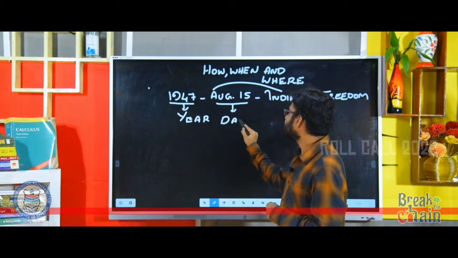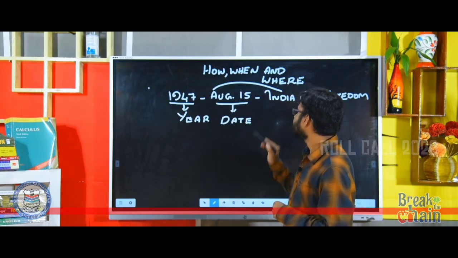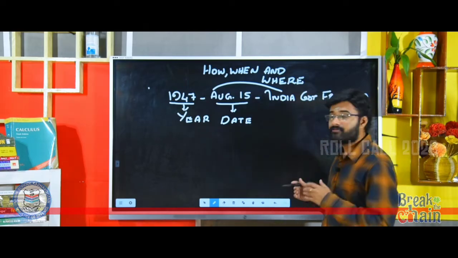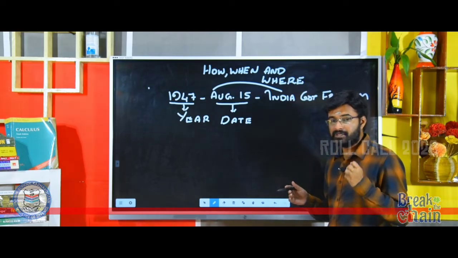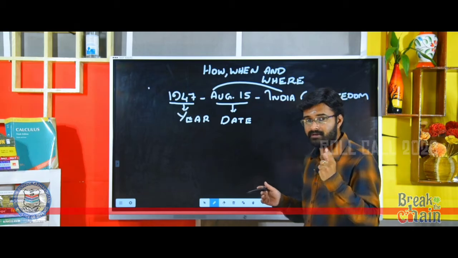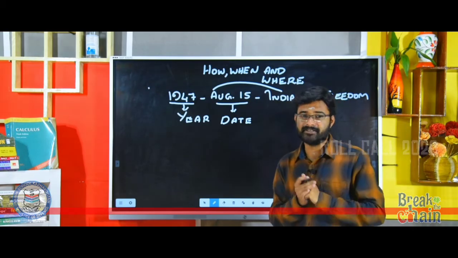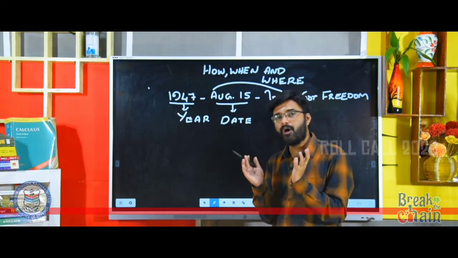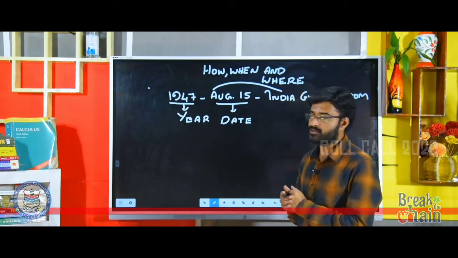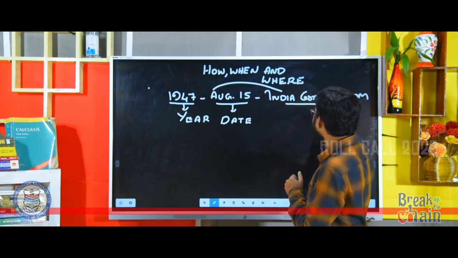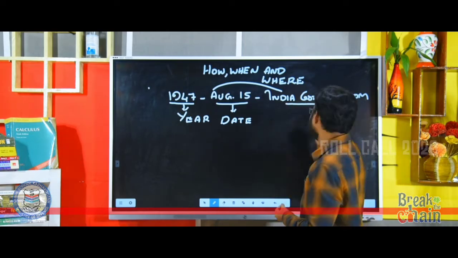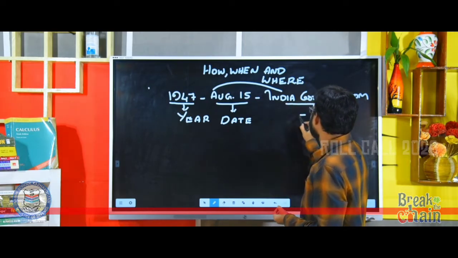India got freedom. This is an event or an incident. So, history is all about these collective things. So, let me write: India got freedom. It is a particular incident, so we can write it is an event.